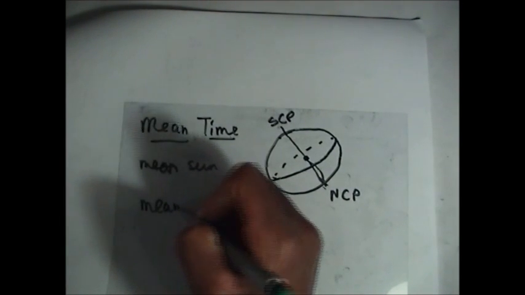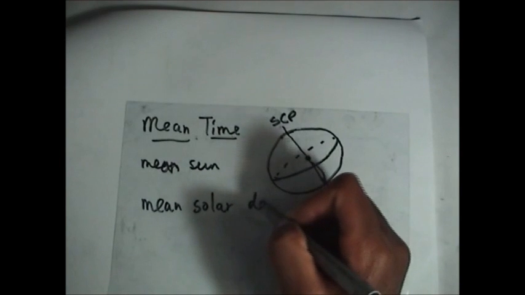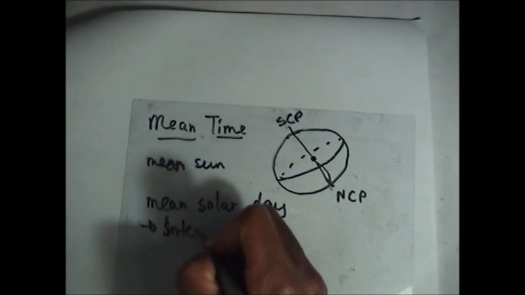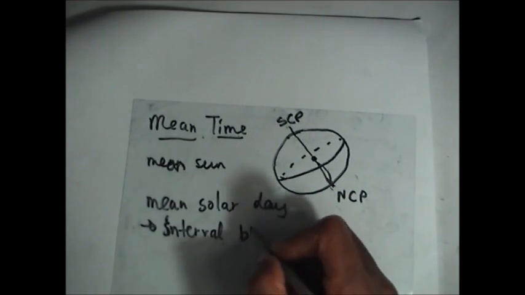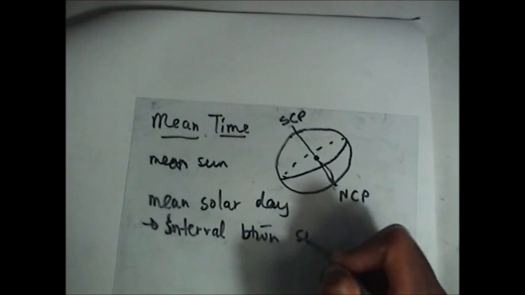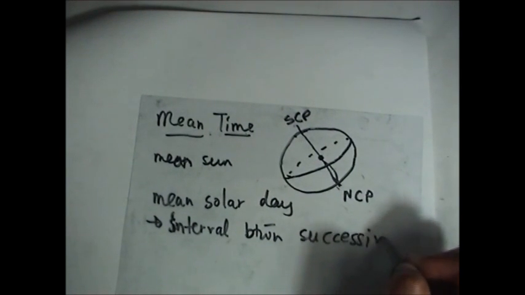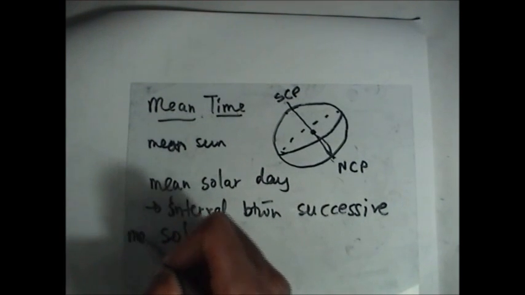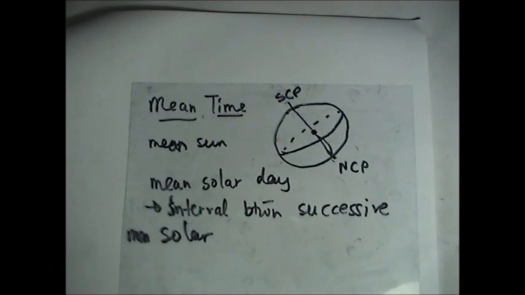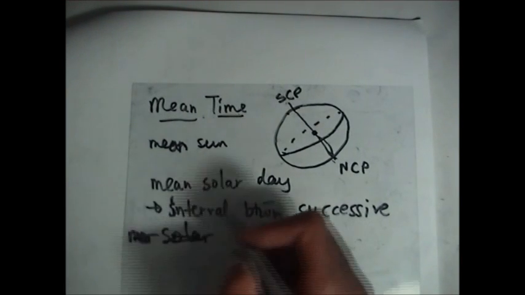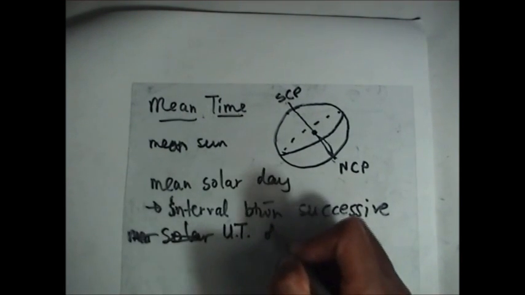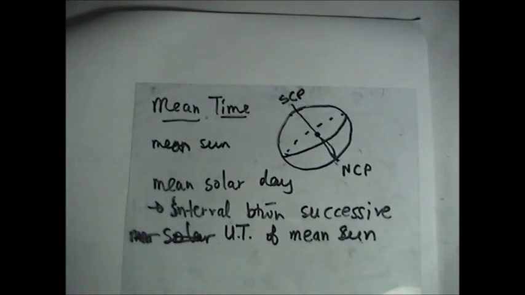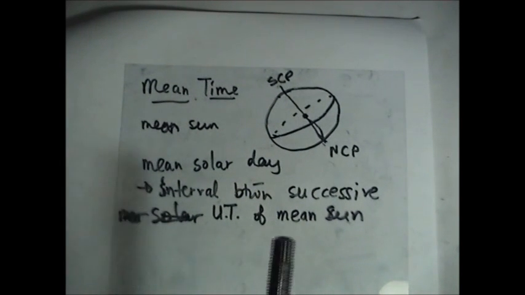So the mean solar day is the interval between successive upper transits of our mean sun. That is the definition of a mean solar day.